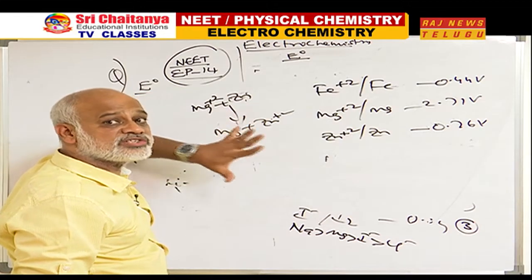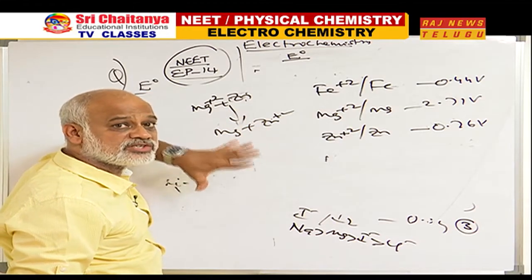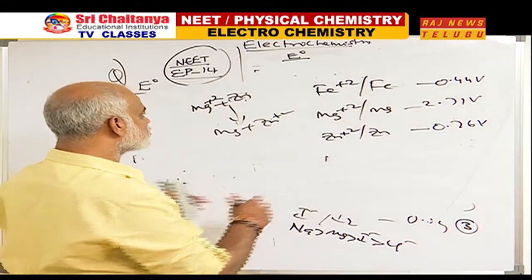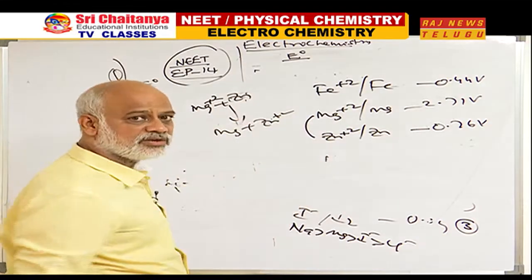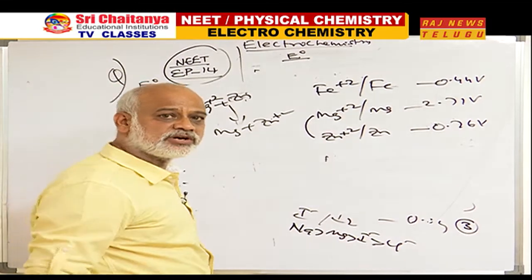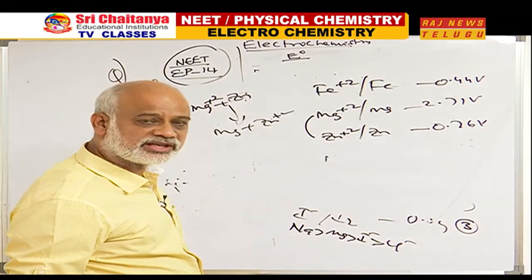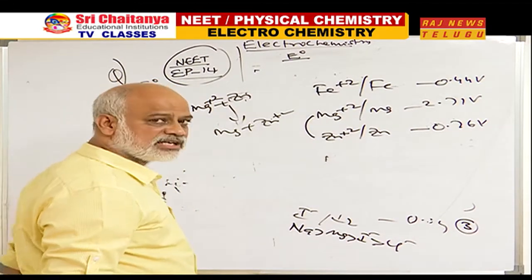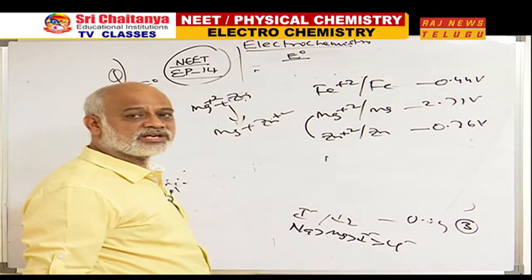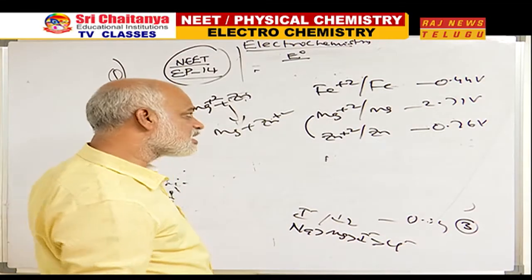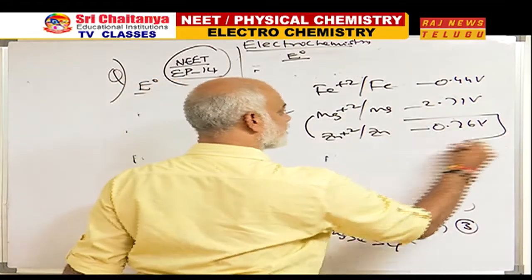So, how to do these types of problems? Only take these two. These two are being coupled. Now, what is the spontaneous process that you have to take? When they got coupled, which has the higher SRP? Higher SRP.